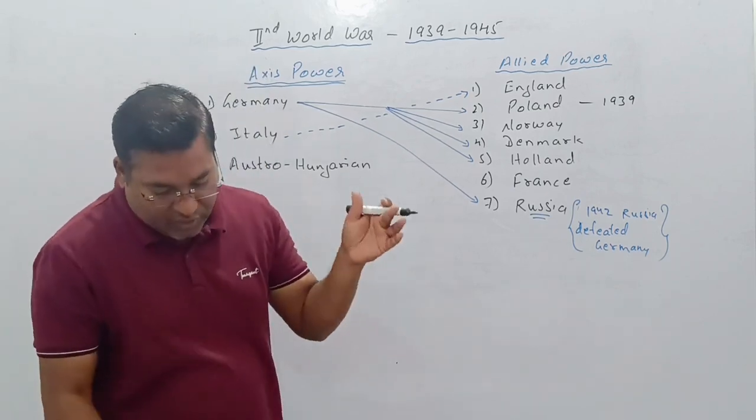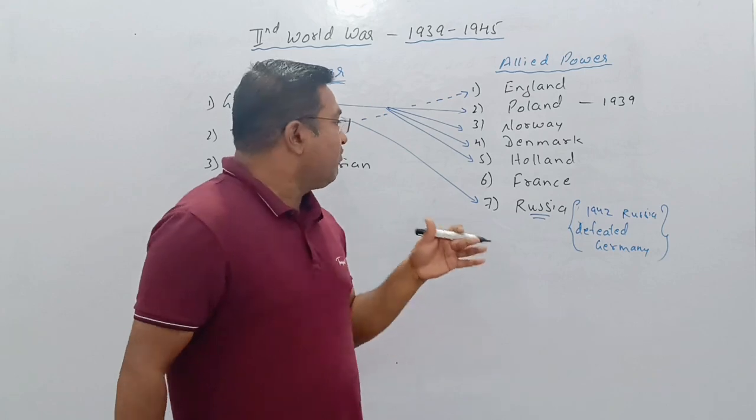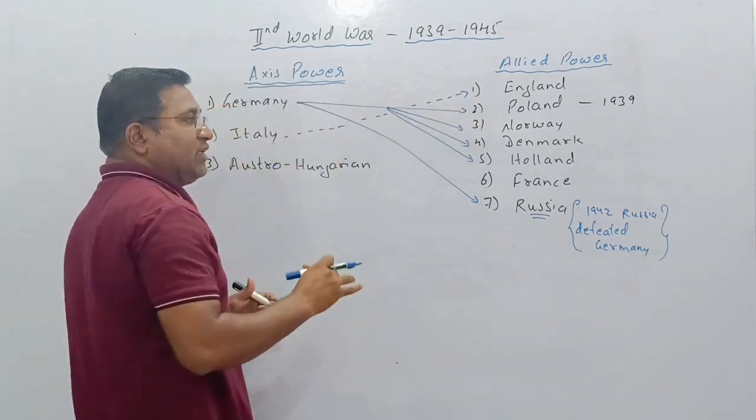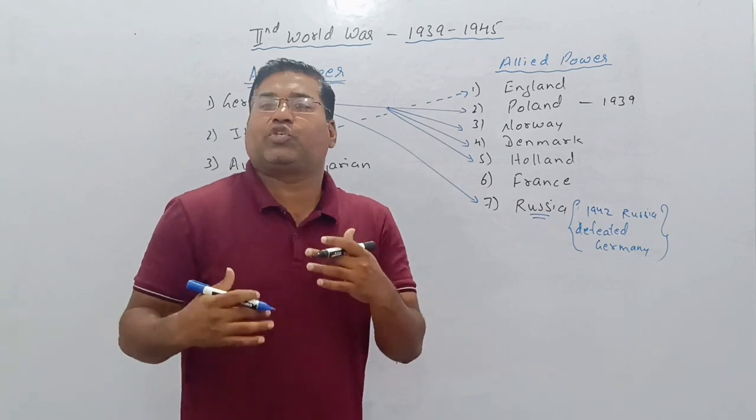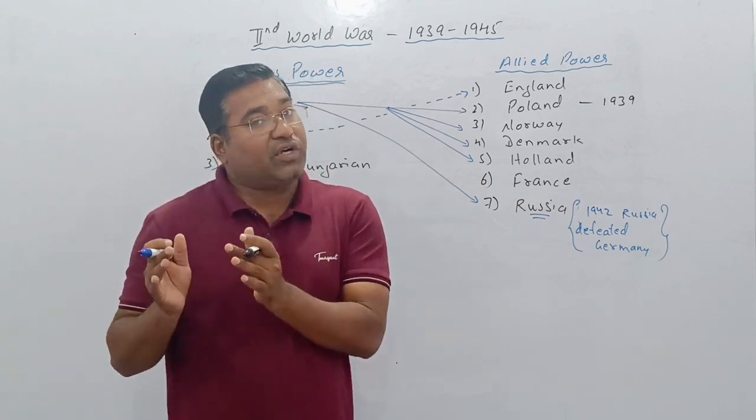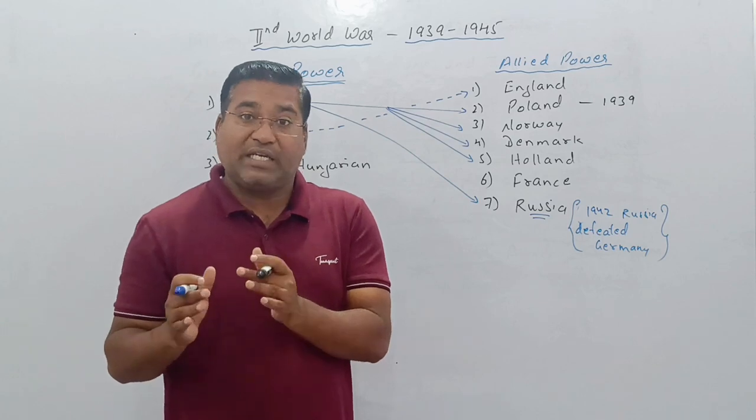And in 1942, Germany was defeated. On the other side, the clashes between England and Italy, a number of wars, took place from 1939 up to 1943.